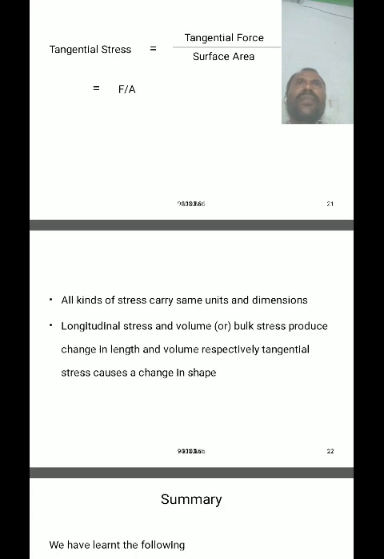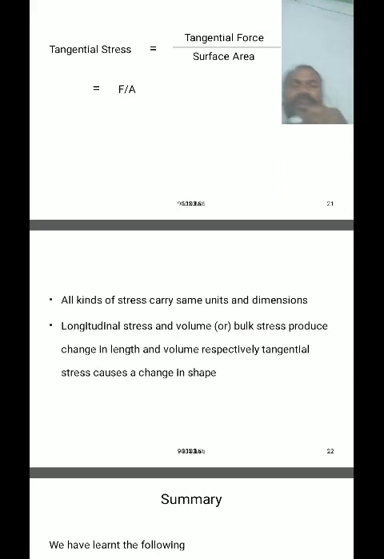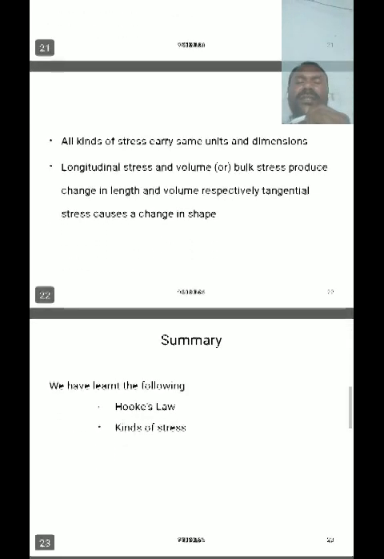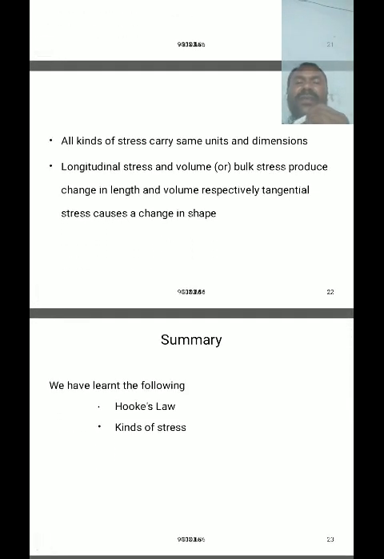Longitudinal stress and volume stress are the category of normal stress. A normal stress causes changes in the size of a body, either an increase or a decrease in size. But the tangential stress, the parallel stress, causes changes in the structure or shape of a body.